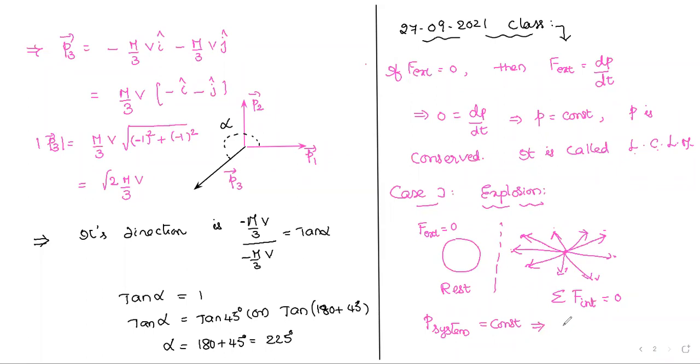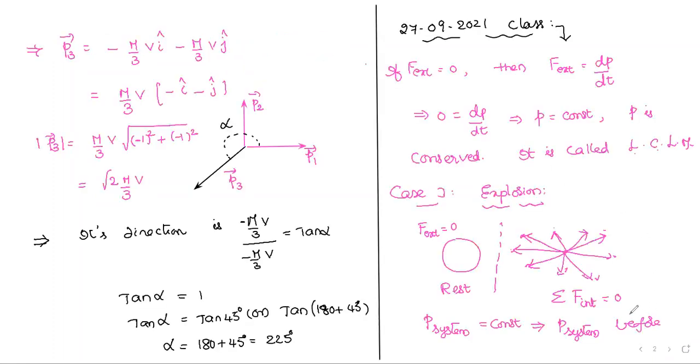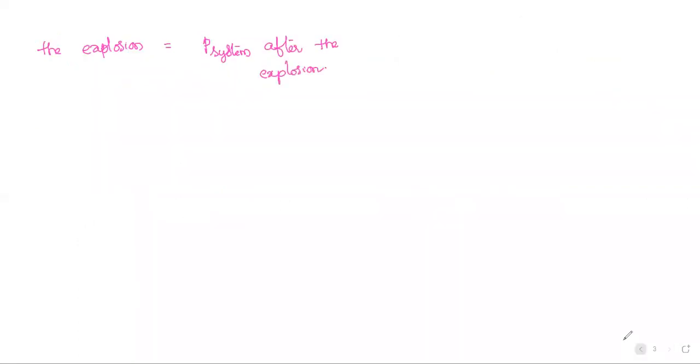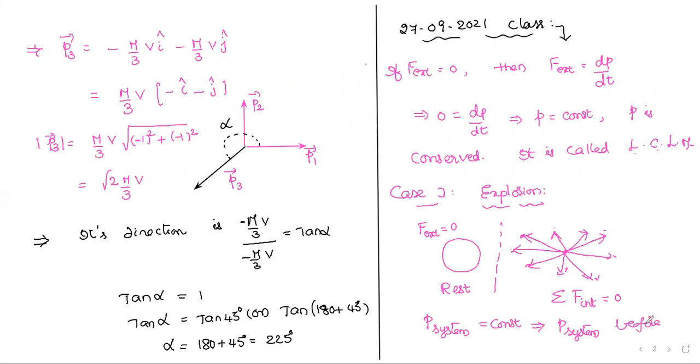P of the system is constant means P of the system before the explosion equals P of the system after the explosion.